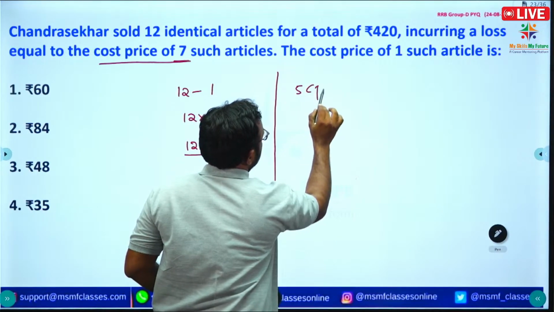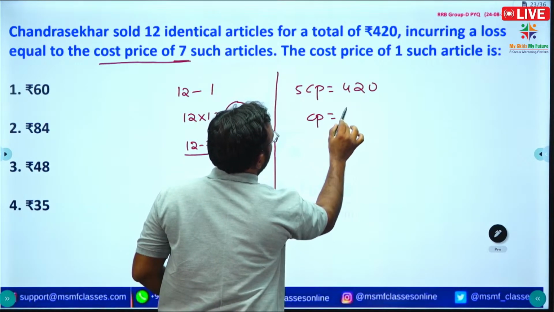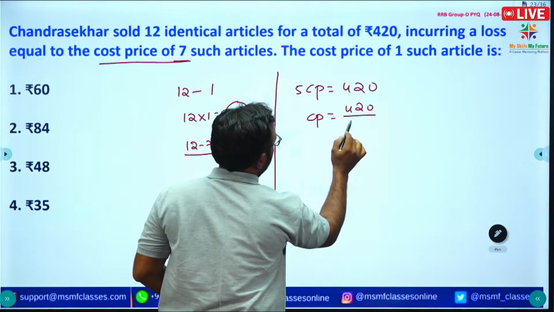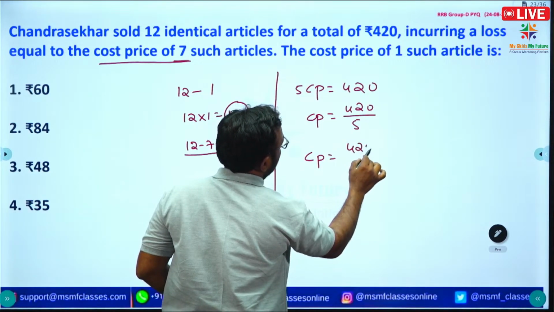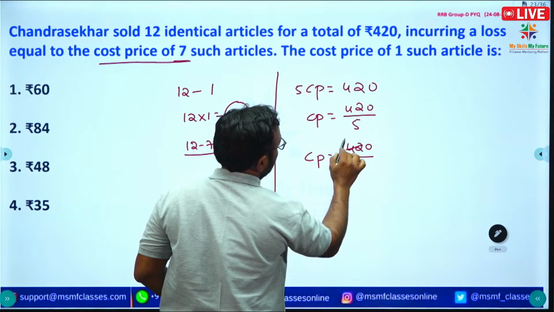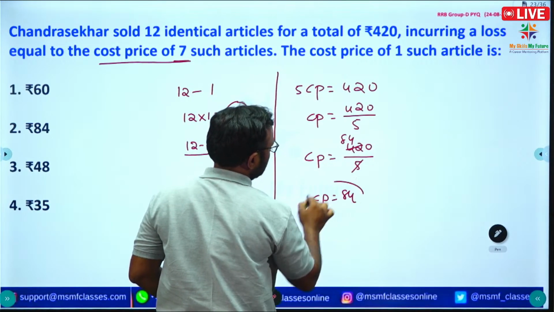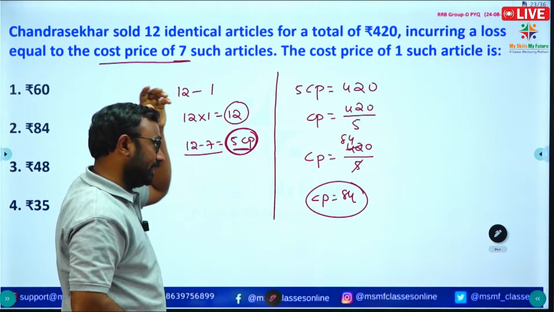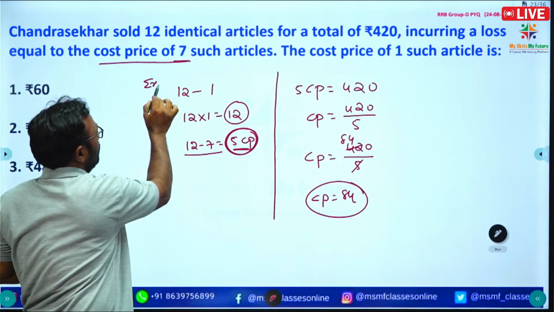5 cost price is equal to 420. So cost price is equal to 420 by 5, which means 5 ones, 5 eights, 5 fours. Cost price of each article is 84. Getting it? I am just taking an example here.